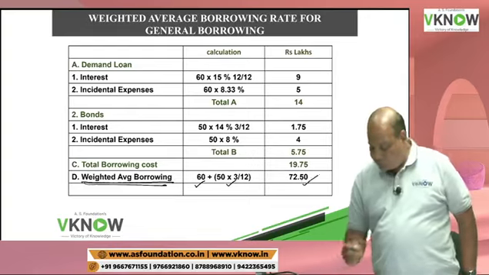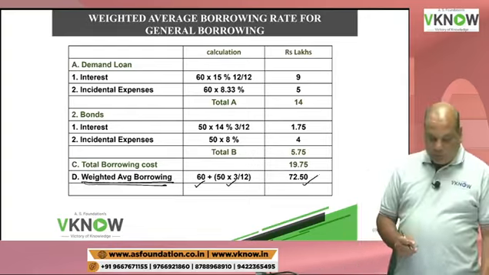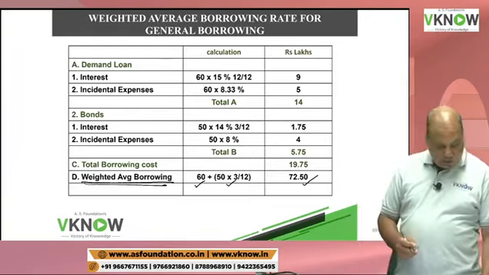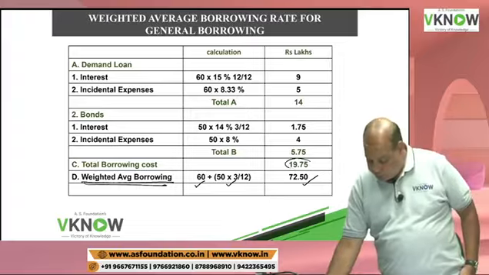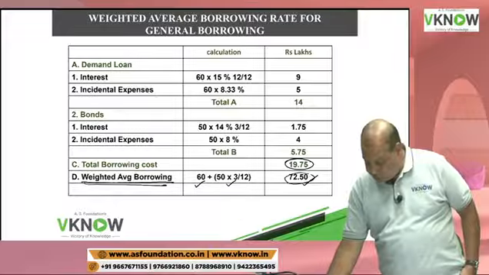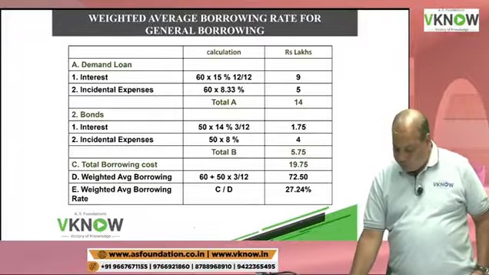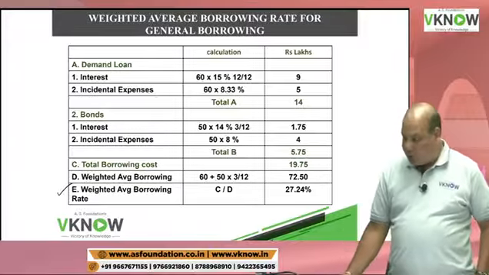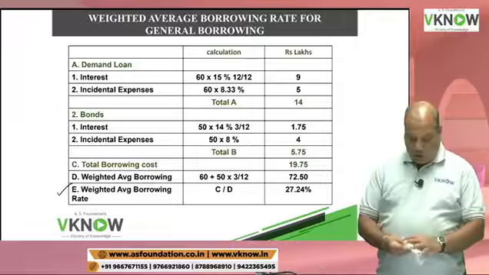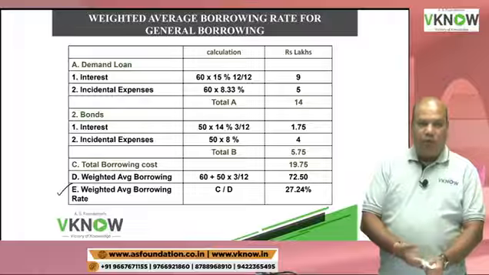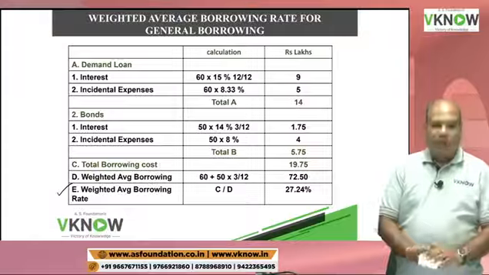Check the calculation. 72.50 lakh. This is my borrowing cost, this is my average borrowing. So therefore point number E would be weighted average borrowing rate, or capitalization rate.